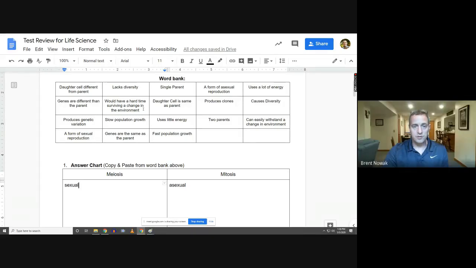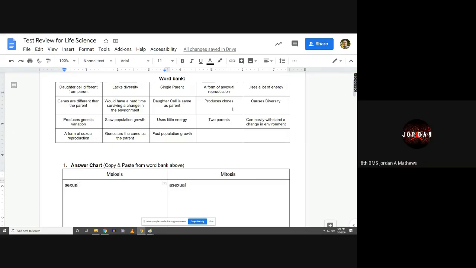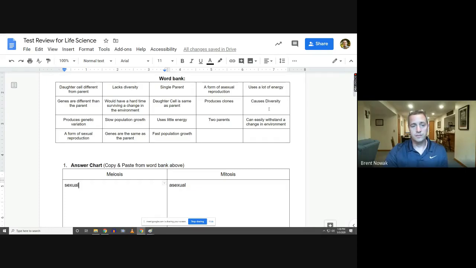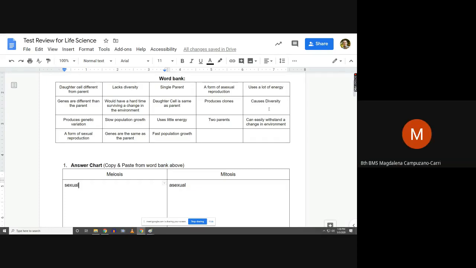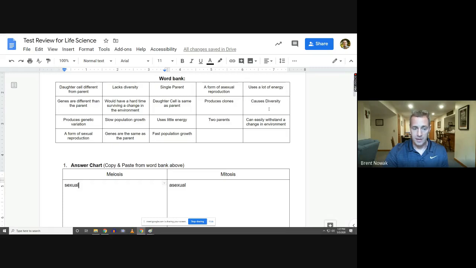Would have a hard time surviving a changing environment. Mitosis. Very good. Daughter cells the same as parent. Mitosis. Produces clones. Mitosis. Causes diversity. Meiosis. And it was meiosis, sexual reproduction, produces diversity, produces genetic variation.